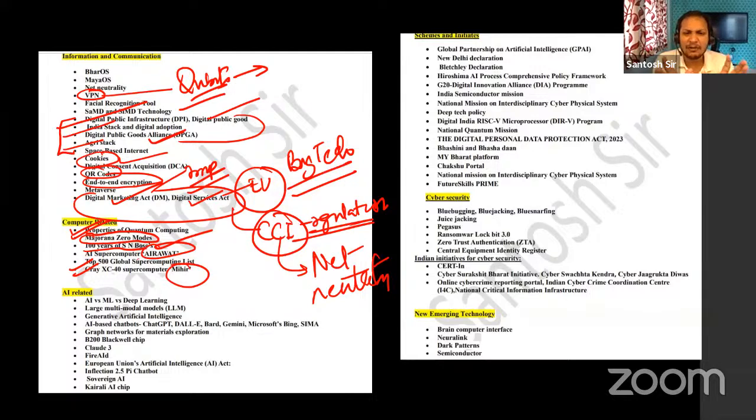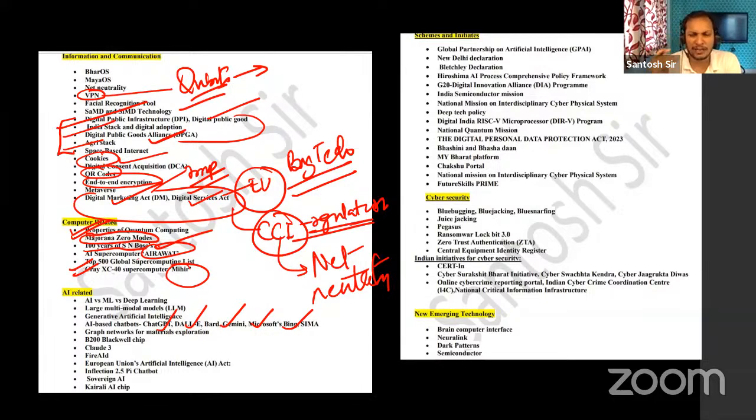So they will just give names, like Gemini is of which company, DALL-E, Bard is of which company, ChatGPT is of which company. They will not go very deep. Sora, Sora. So all these AI chatbots are very, very important. They can give you a match-the-pair question.